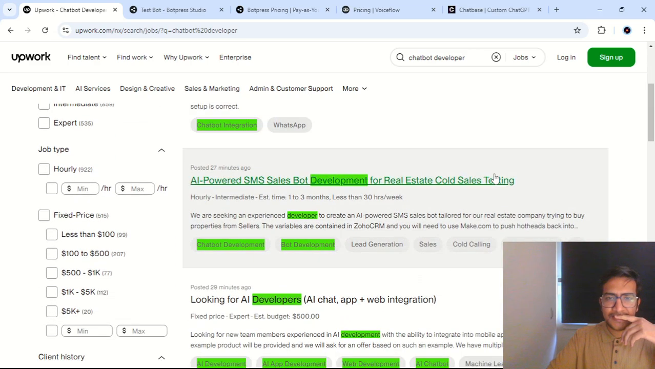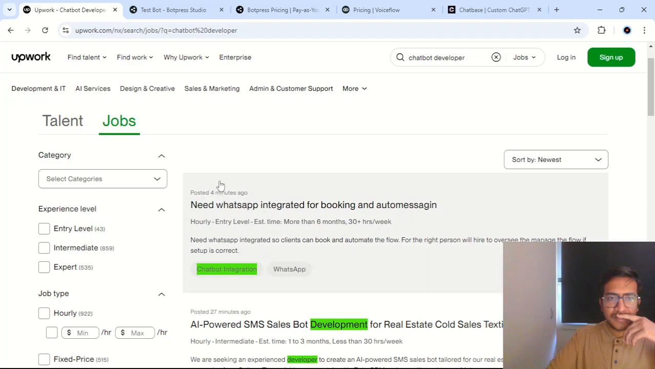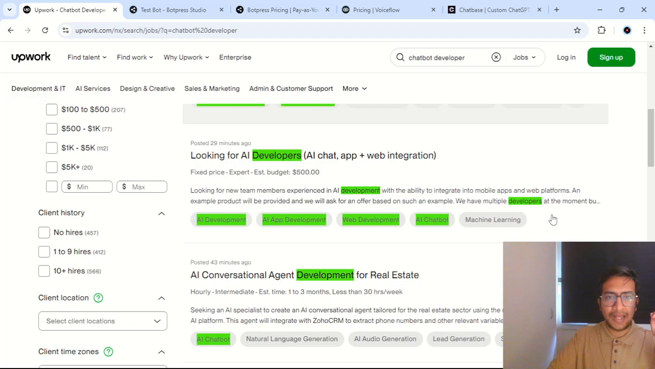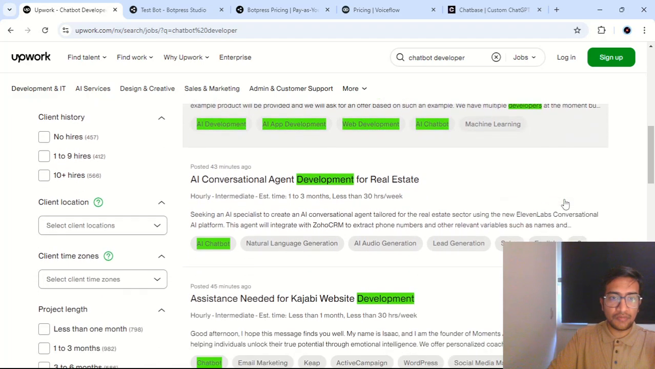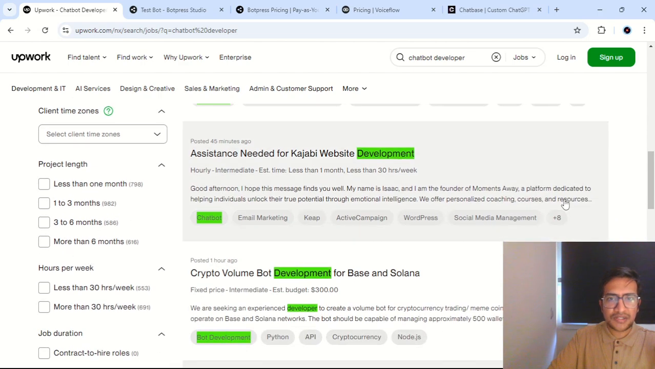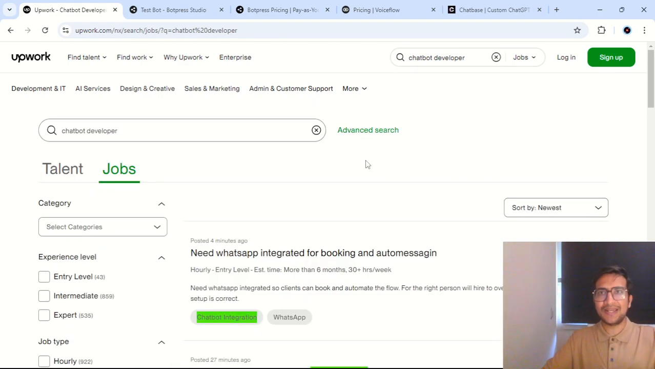As you can see, 4 minutes ago, 27 minutes ago, these are all the projects that people have posted where they want help. If jobs are posted every 30 minutes, then there's a huge demand of people looking out for those. I would say it's every 15 minutes. This does settle the case that there is a demand for chatbot development.